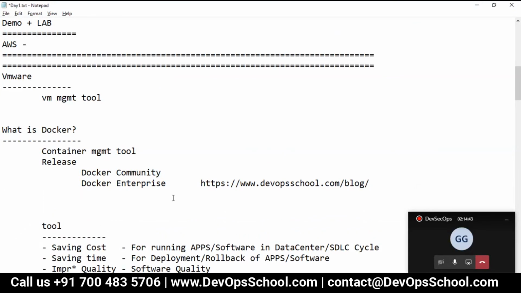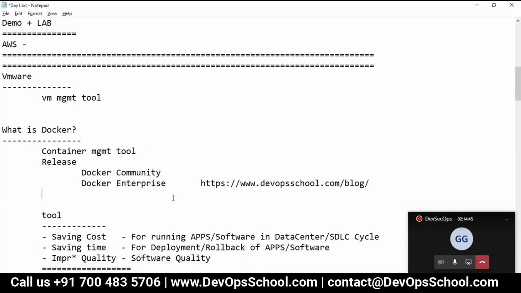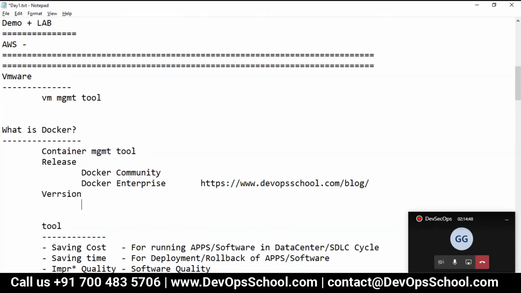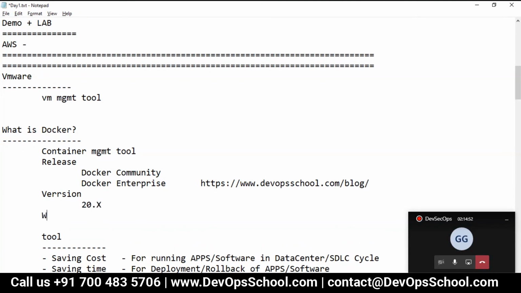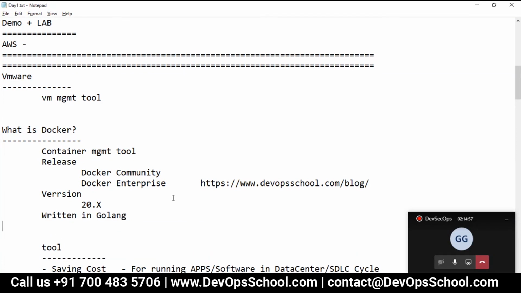There's a release version, which version we are using right now. I think it's 20.x. Now this is written in Golang, guys. So if you want to customize it, you can do that in Golang. It was written by Solomon Hykes. The first release happened, I think, in 2014.